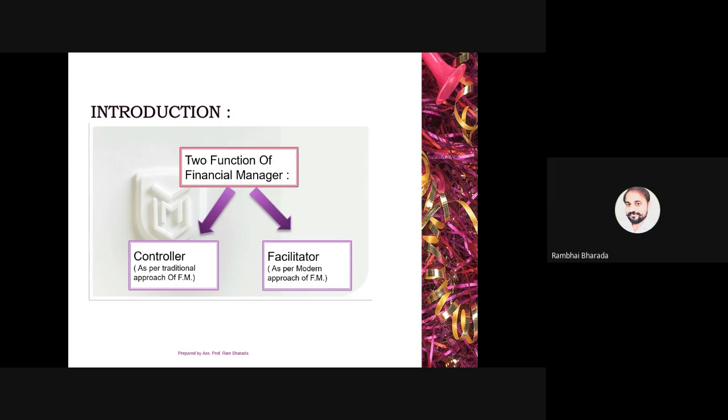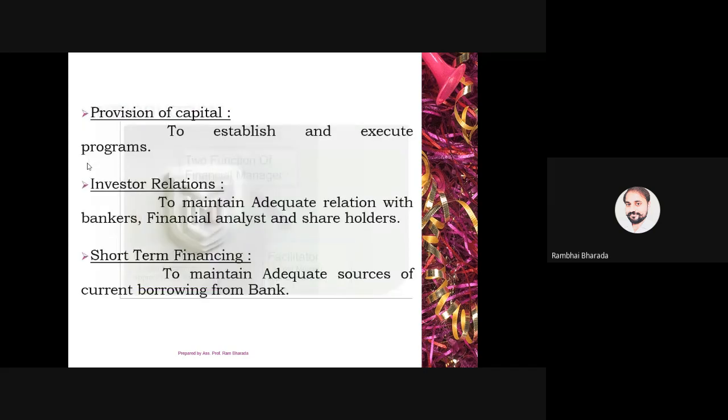But in modern financial management, he or she needs to play so many roles, and these roles are here. So if the question asks you to write the role of finance manager, you need to write all these points. Number one, provision for capital. The finance manager is responsible to get the money for the business. He needs to maintain a sufficient balance of money with the company.